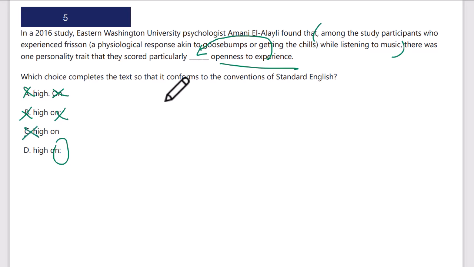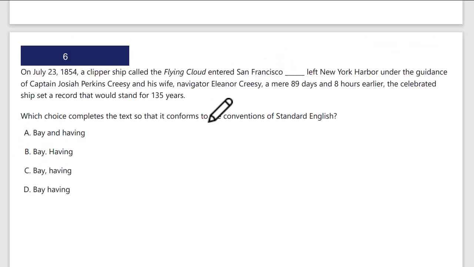You've got to read the entire sentence. Blah, blah, blah, blah. There was one personality trait that they scored particularly high on. Then we're going to explain or give an example of what that trait is. Openness to experience. D is going to be the correct answer here. Don't get caught up with C.